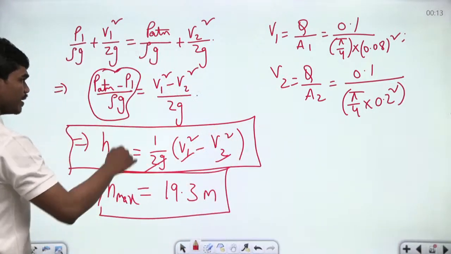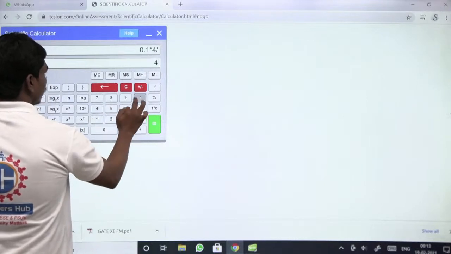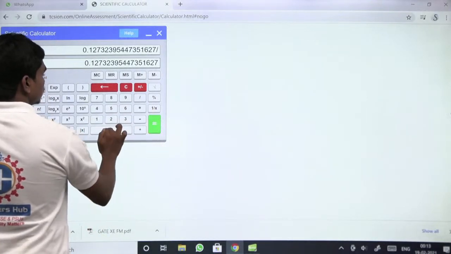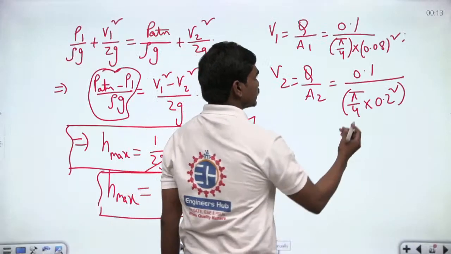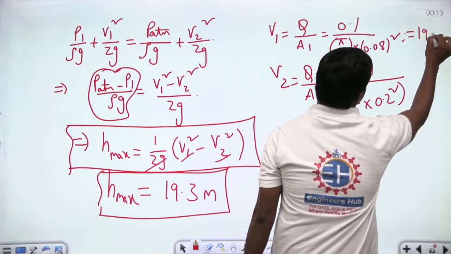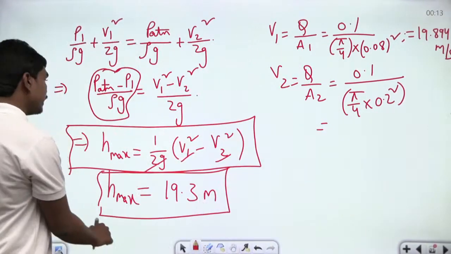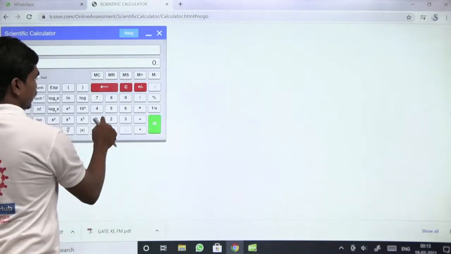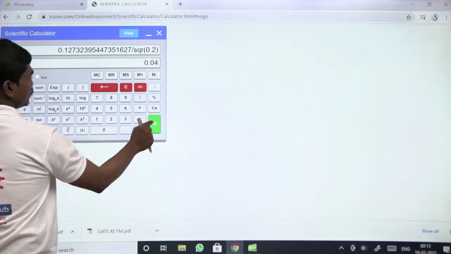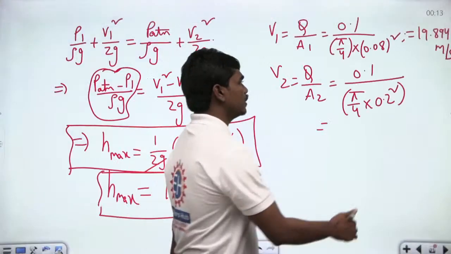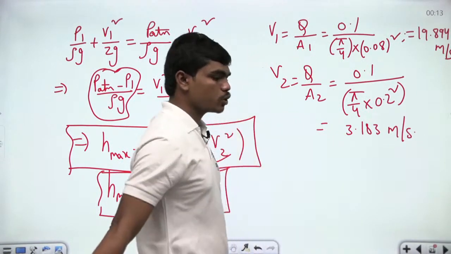So 0.1 divided by pi by 4 into 0.08 whole square. So 0.1 into 4 divided by pi divided by 0.08 square. So this is 19.894. So this velocity is 19.894 meters per second. And what about this? You can calculate quickly. 0.1 into 4 divided by pi divided by 0.2 square. So this is what we have, 3.183 meters per second. So these are the two velocities at these two sections.